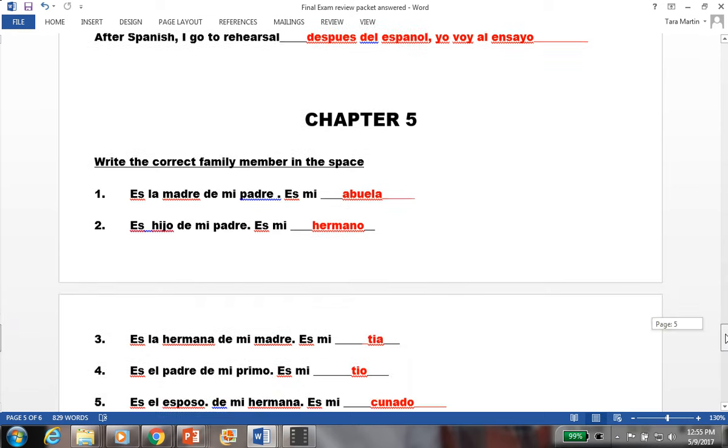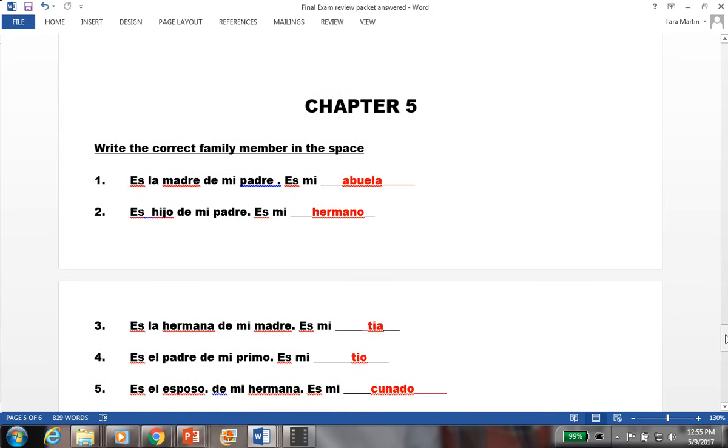All right, chapter 5, last chapter. Write the correct family members in the space. So the mother of my father would be my grandmother, so you should have had abuela. El hijo de mi padre es mi, so the son of my father is my brother, hermano.